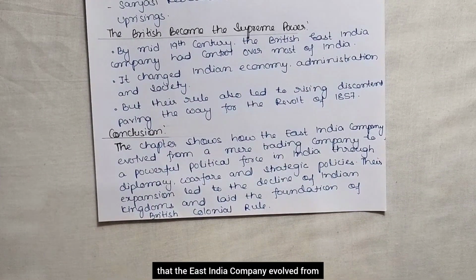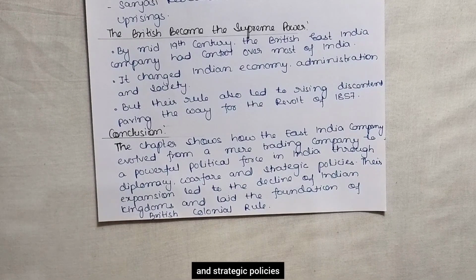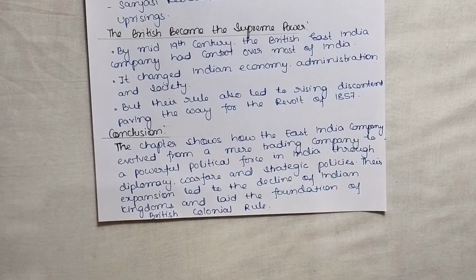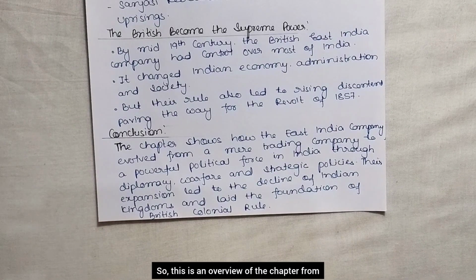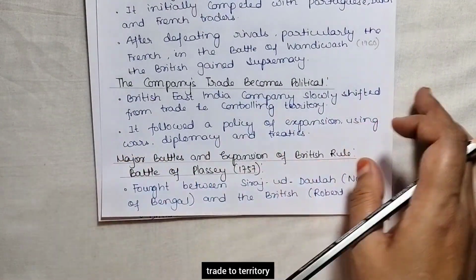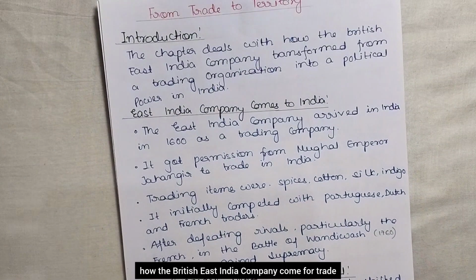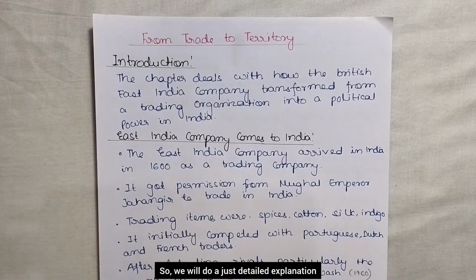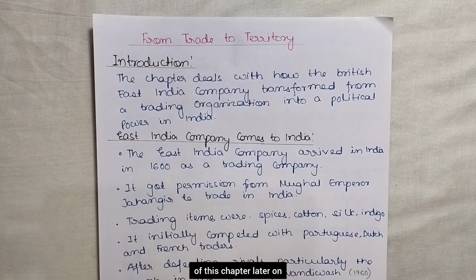Finally, the chapter shows that the East India Company evolved from a mere trading company to a powerful political force in India through diplomacy, warfare, and strategic policies. Their expansion led to the decline of Indian kingdoms and laid the foundation of British colonial rule, right? So this is an overview of the chapter From Trade to Territory: how the British East India Company came for trade and slowly began to annex territory. We will do a detailed explanation of this chapter later on, but for now, this much only.